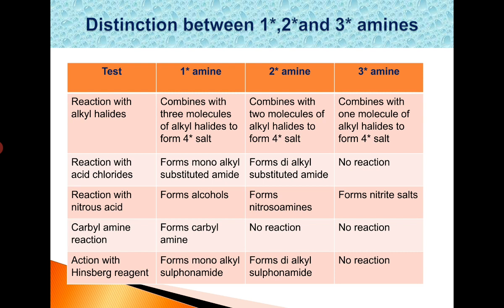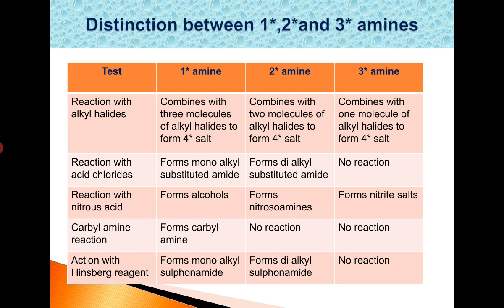And in the second part, we have discussed the basic strength of amines, the comparative basic strength of ammonia and amines, and between alkyl amines and aryl amines. Then we have seen the use of amines as phase transfer catalysts, some chemical properties, and the separation of amines.